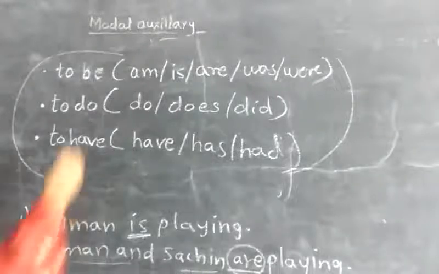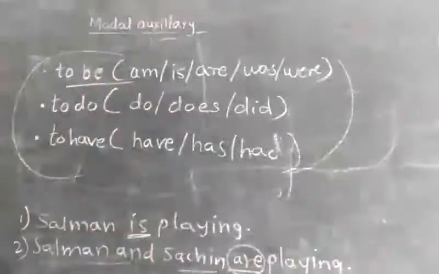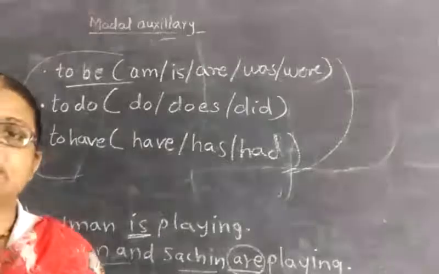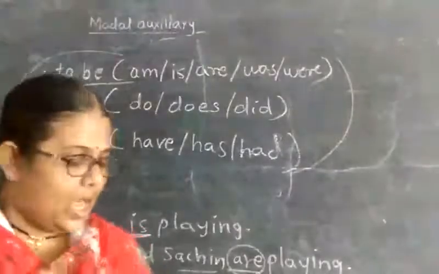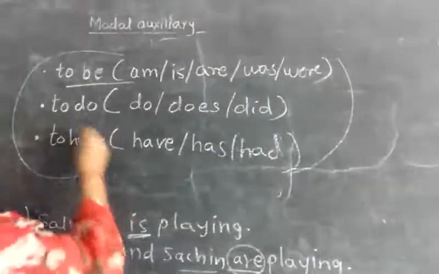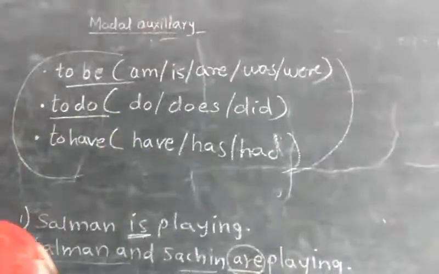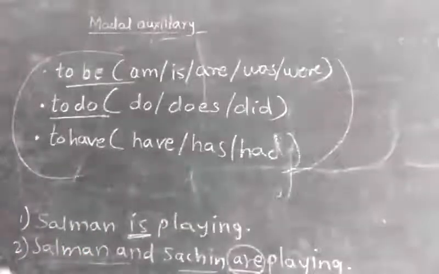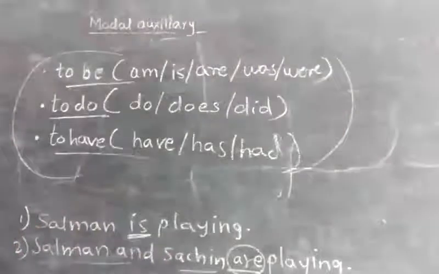To be is used in continuous tense or to show passive voice. To do is used to emphasize, negate or raise a question. To have is used in perfect tense or perfect continuous tense.